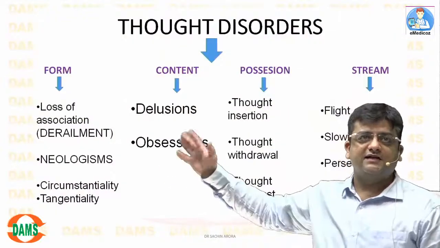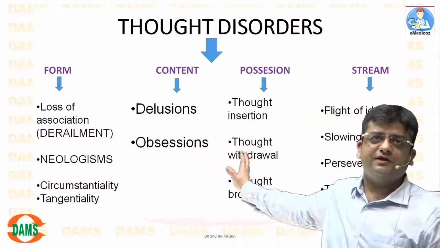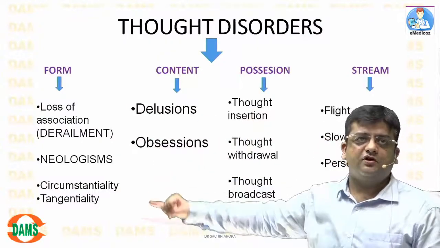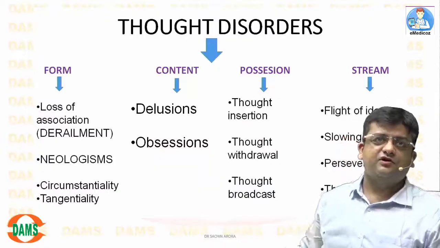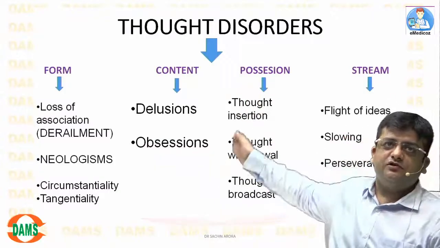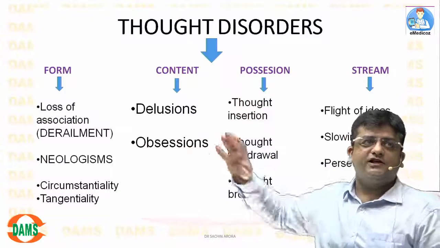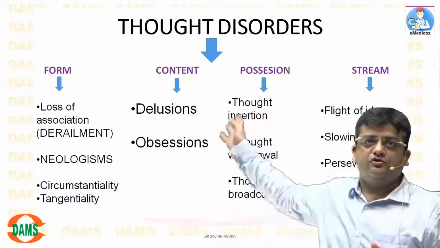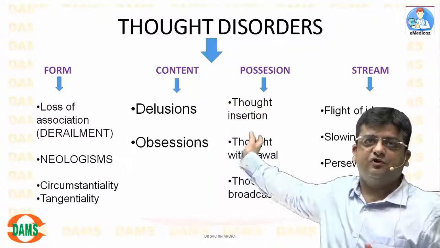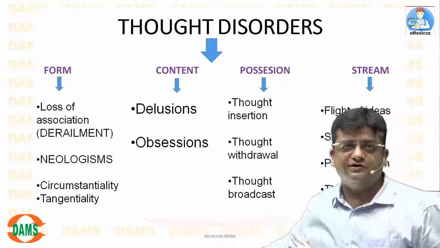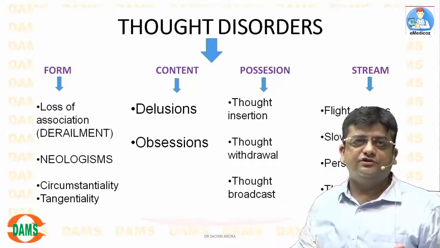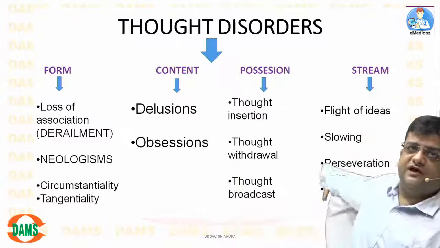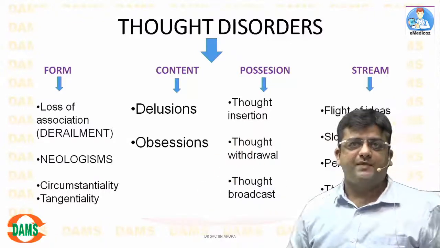And this is the classification. I want all students to remember this classification. Previously they have asked loosening of association is a disorder of, they have asked neologism is a disorder of. Some people say these are also delusions only. Actually there is one other classification in Kaplan which doesn't include possession at all. So they say delusion of thought insertion, delusion of thought broadcast. They are also technically false thoughts only, so they can be included in delusion. So this can also be content, but for the time being this is the classification which you need to remember.